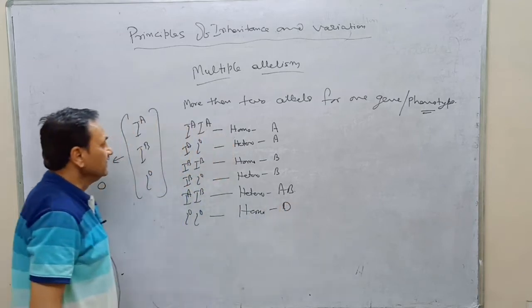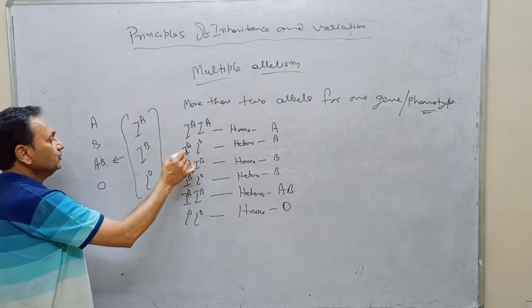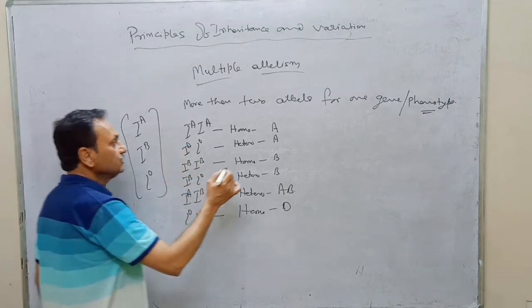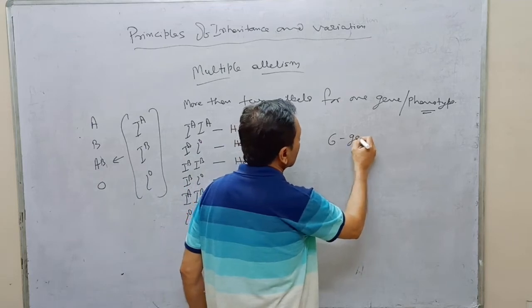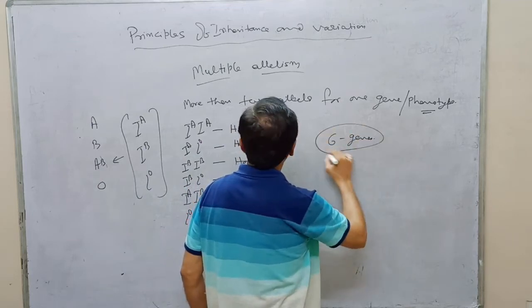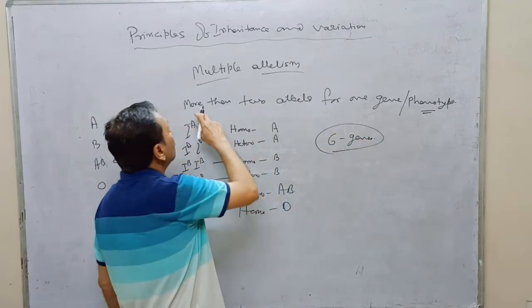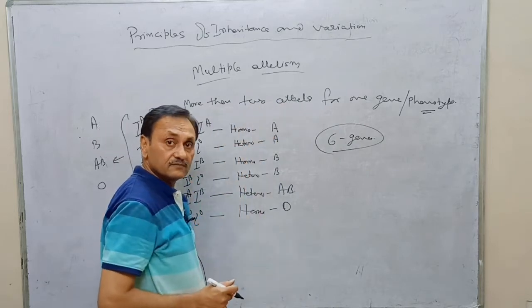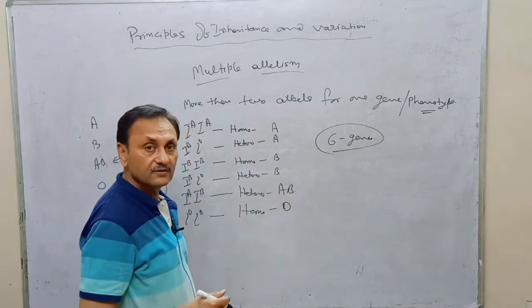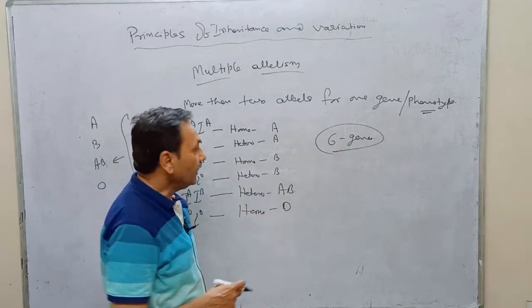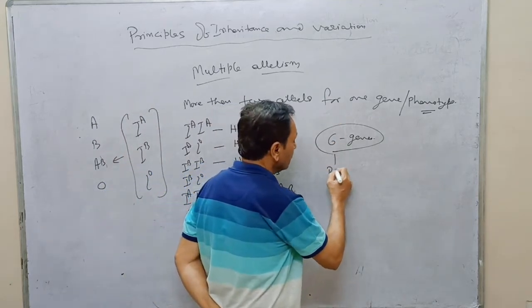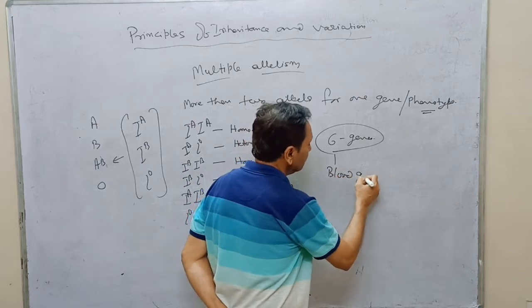Here we will see that 1, 2, 3, 4, 5, 6 genes. More than 2 alleles. Here 6 alleles are formed for the blood grouping.